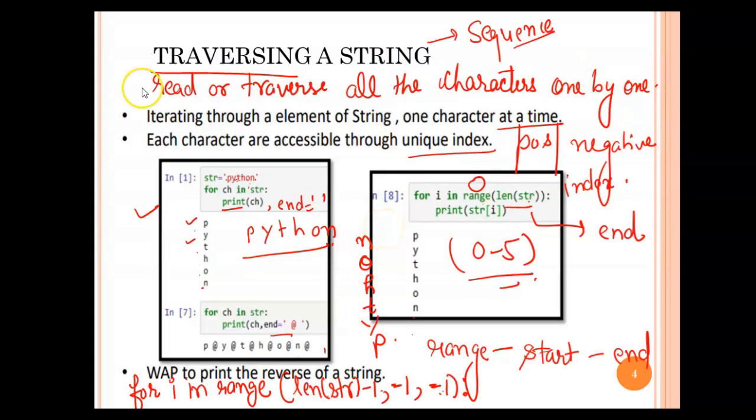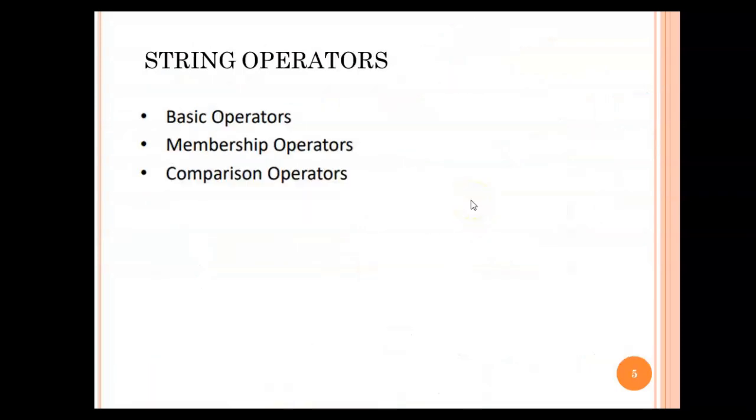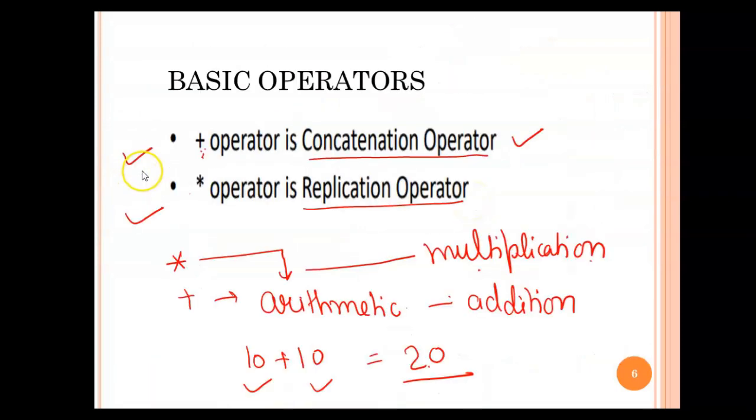Then we covered traversing a string, in which we checked how to access the individual characters of the string, and how to do it in reverse order, with the help of a normal sequence, the in membership operator, or the range function. And then we covered the basic operators of a string. Under that we covered two operators: the concatenation operator and the replication operator.